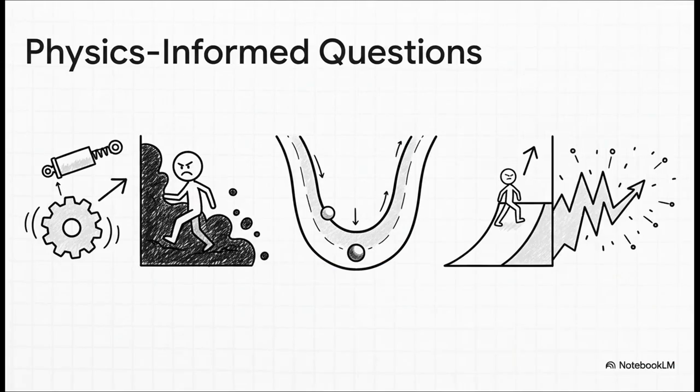And with this framework, you suddenly have a whole new, much smarter set of questions to ask about any change you want to make. So you can forget asking, does this increase velocity? And start asking things like this. Is this new tool adding helpful damping to stop things from oscillating out of control? Or is it just adding friction that slows everyone down? Are we making our good architecture a deeper basin of attraction, making it easier to fall into? Or are we just adding noise that scatters everyone's effort?